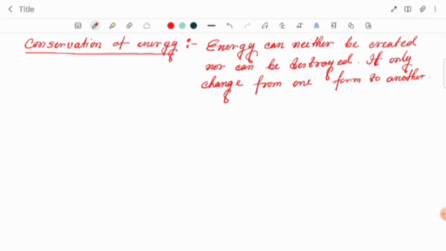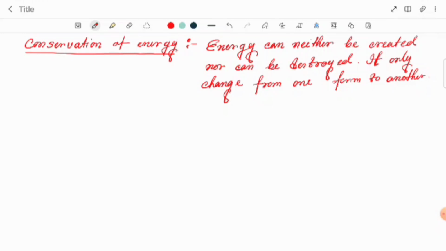Now you have to see the verification that the total energy of a body should be constant. Total energy means kinetic plus potential, which we can say in one word is the mechanical energy, right?